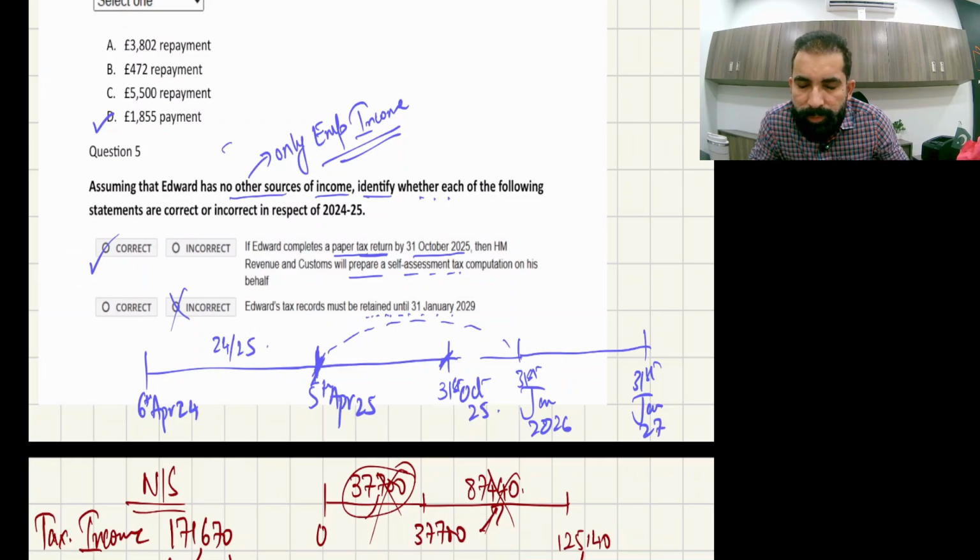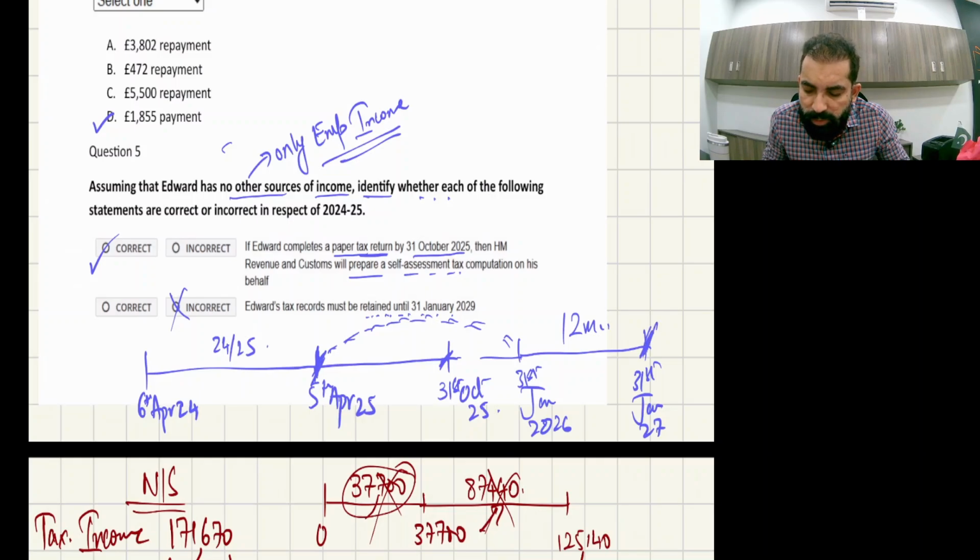I repeat. If a person has no business income, then he must retain the records 12 months from 31st January following the end of the fiscal year. That means the fiscal year end is 5th April 25, and then the next 31st January is 31st January 2026, and from this date 12 months.